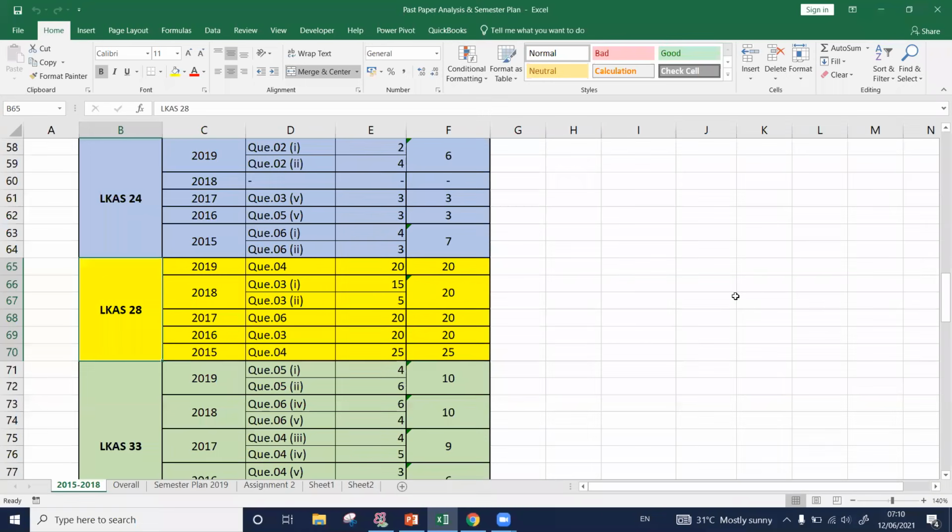So today we are going to discuss one of the main components in your syllabus, that is LKAS 28, investment in associates and joint ventures. This is like a definite question in your exam. See how many marks are allocated for this particular standard. Each and every year, this has been tested for 20 marks. It means there will be a full question covering LKAS 28, investment in associates and joint ventures.